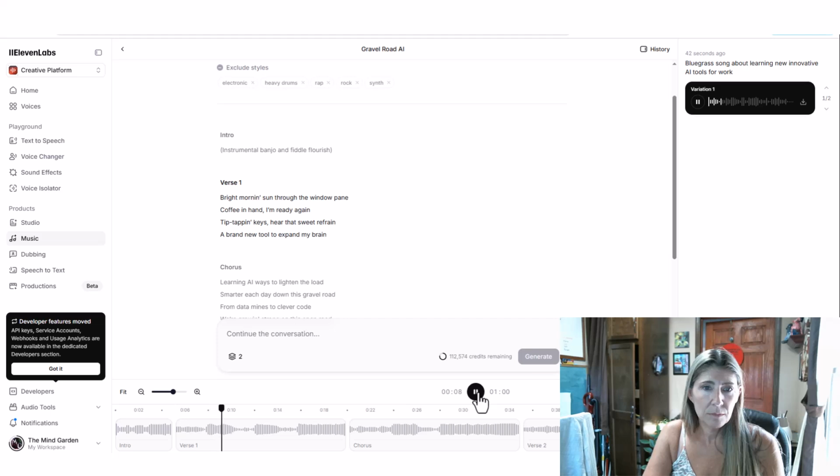Bright morning sun through the window pane. Coffee in hand, I'm ready again.